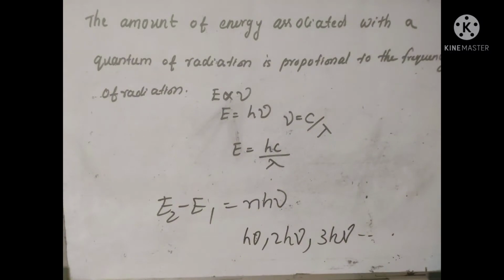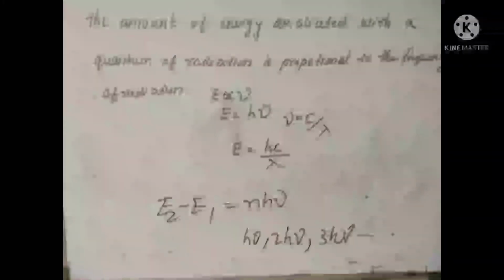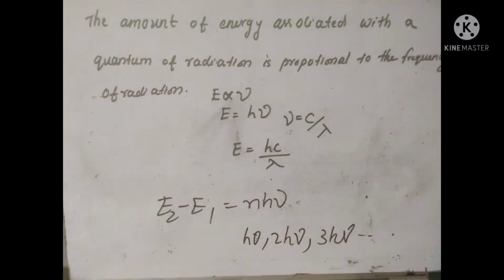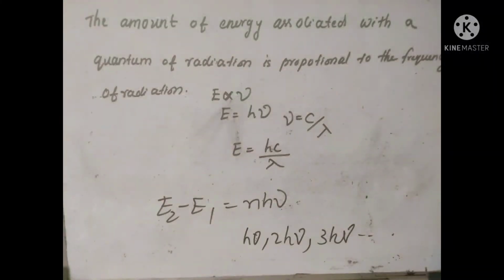The energy emitted or absorbed by a body is always an integral multiple of the basic unit quantum equal to h nu. That is, if energy of body changes from a value E1 to a value E2 by emission or absorption of radiation of frequency nu, then E2 minus E1 equal to n h nu. That means a body can emit or absorb energy only in whole number multiples of quantum, that is 1 h nu, 2 h nu, 3 h nu, n h nu.